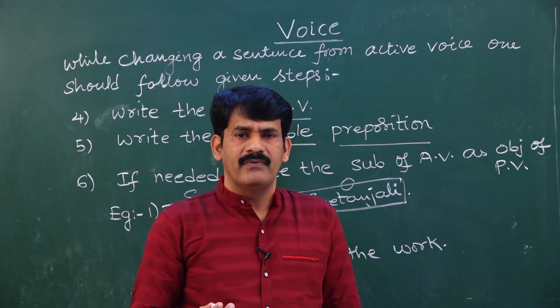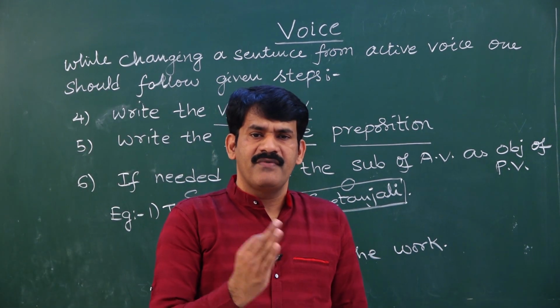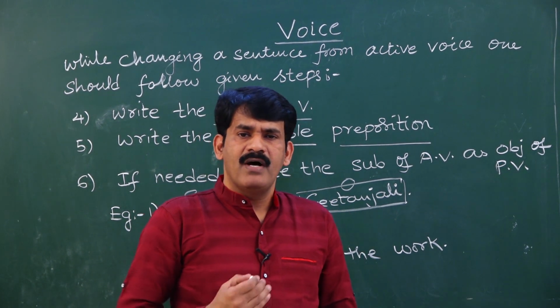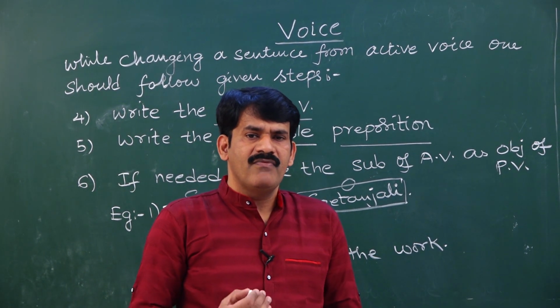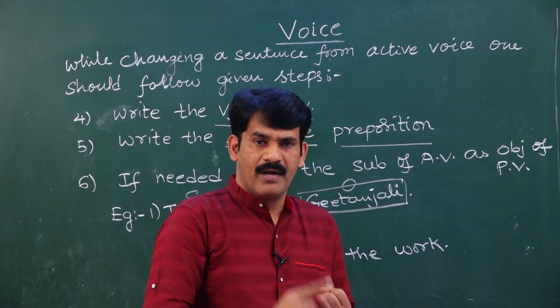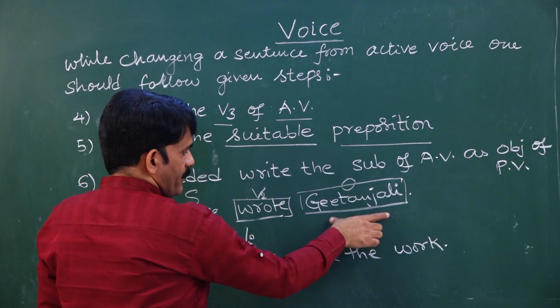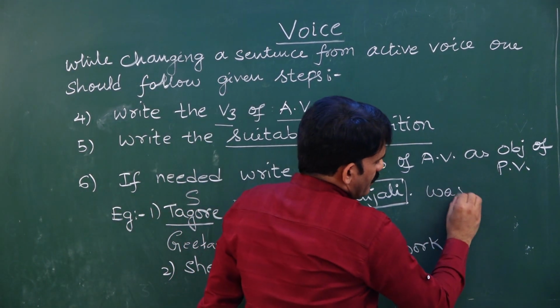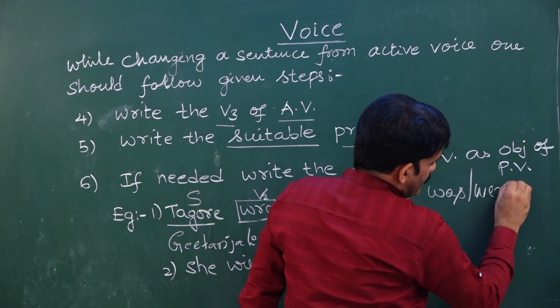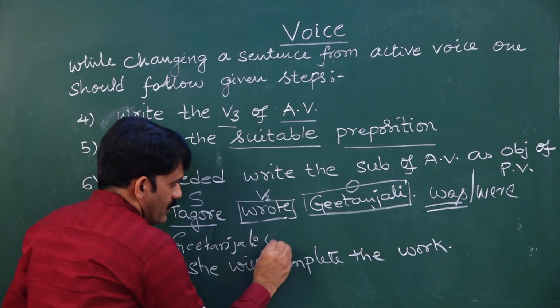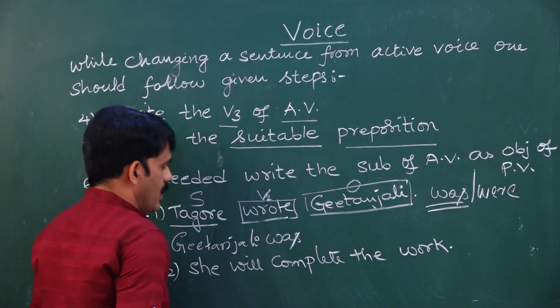The second form of the verb refers to simple past tense. What are the be forms of simple past tense? The be forms are was or were. Now the object is singular. Gitanjali is singular. Then what is the be form I am supposed to take? Can I take was or were? As the object is singular, I have to take only was. So now, Gitanjali was.